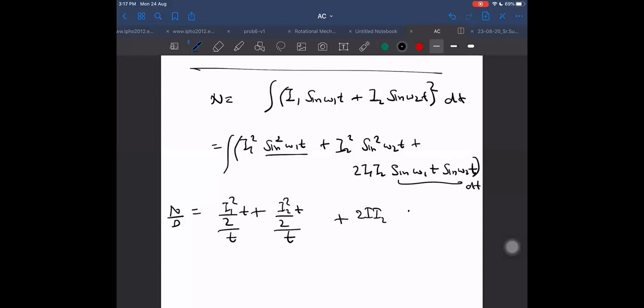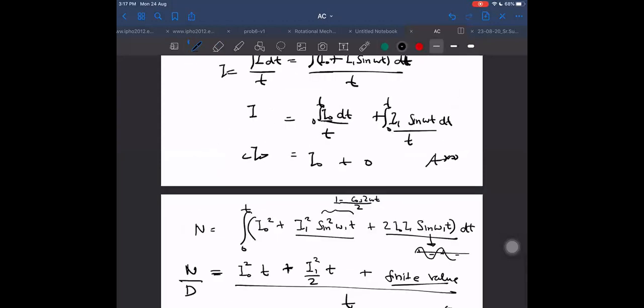So in this case, omega 1 should not be equal to omega 2. Otherwise, omega 1 minus omega 2 will become 0, and cos of 0 will become 1, and some term will come here which will not cancel out. So this will become 0 only for the case omega 1 not equal to omega 2. I will assume those cases only. I should have mentioned this in the beginning.